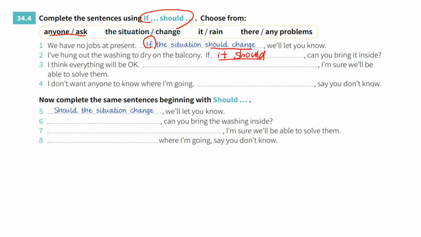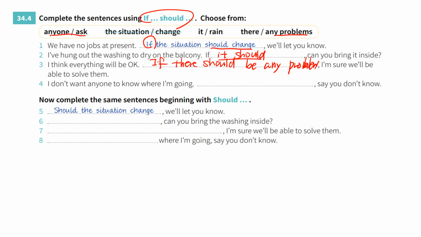I think everything will be okay. But if there should be any problems, in case there are problems, I'm sure we'll be able to solve them.